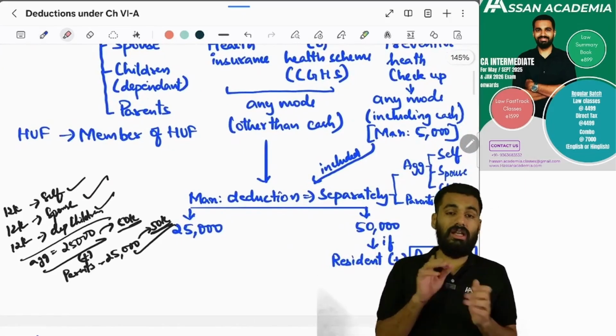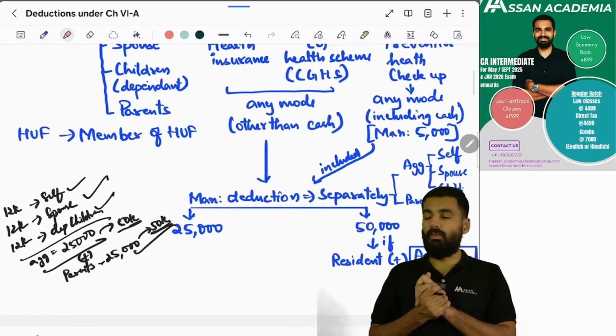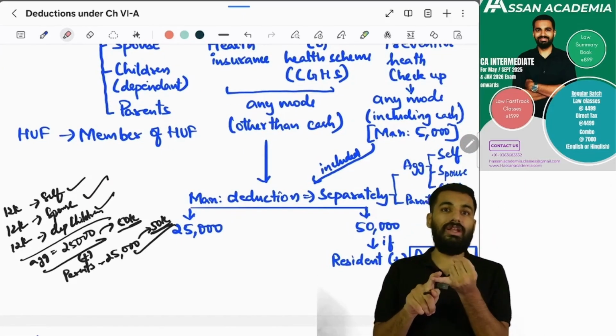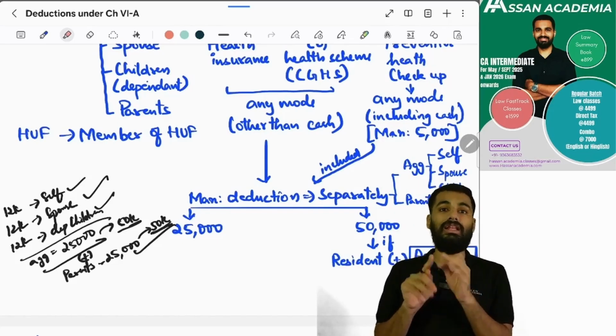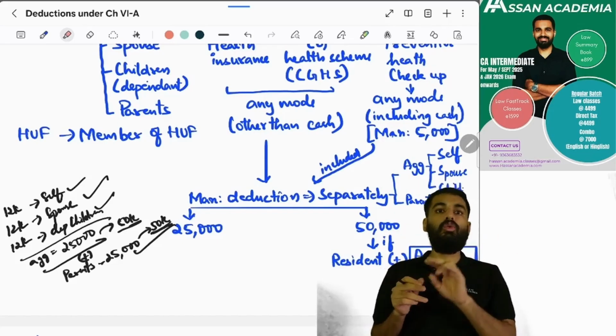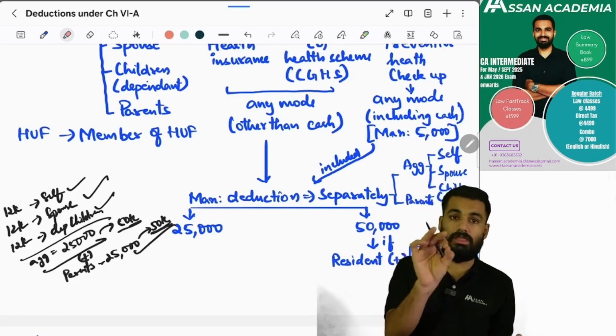You have to see what is the limit. Limit is 25,000 rupees for what? For health insurance and preventive. Sorry, health insurance and central government health scheme. For these two, if you are spending the premium, this is the amount.